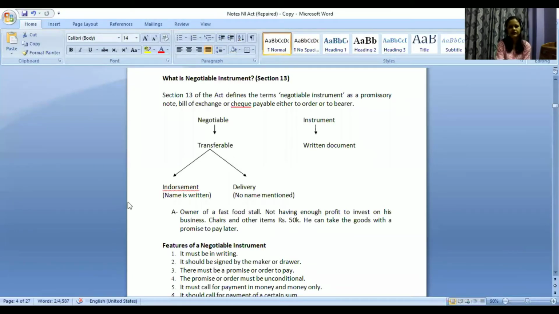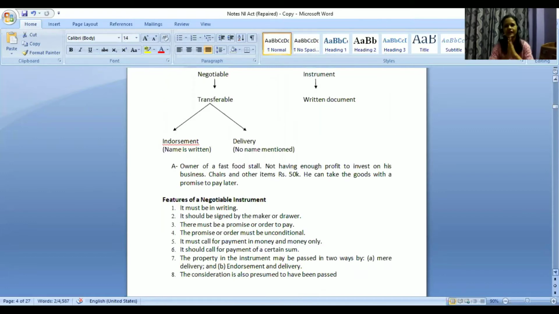And how will we transfer? We can transfer it by endorsement or we can transfer it by delivery as well. So these are the two ways how we can transfer it. So this is basically useful with regard to business transactions and all, right? That right now I don't have enough money to invest in my business, but I still want to buy some goods for my business, some items for my business.